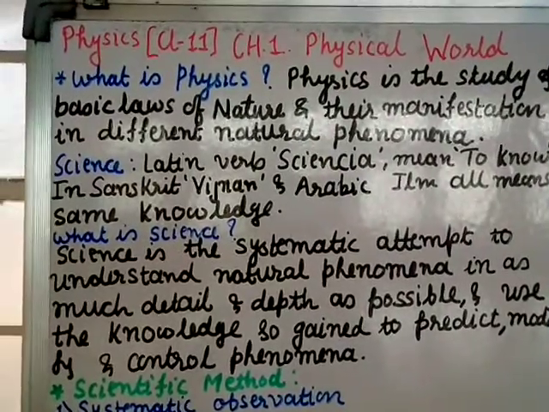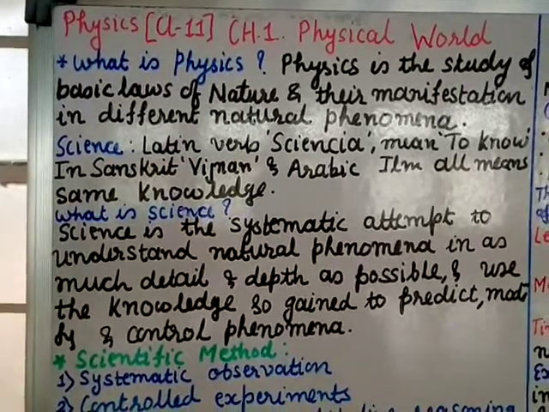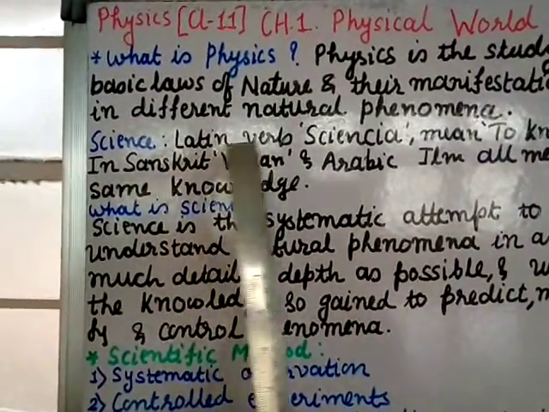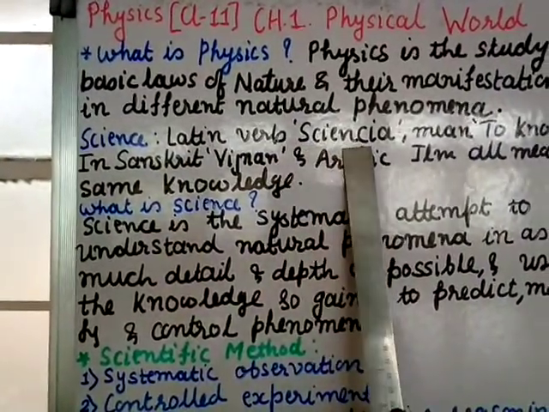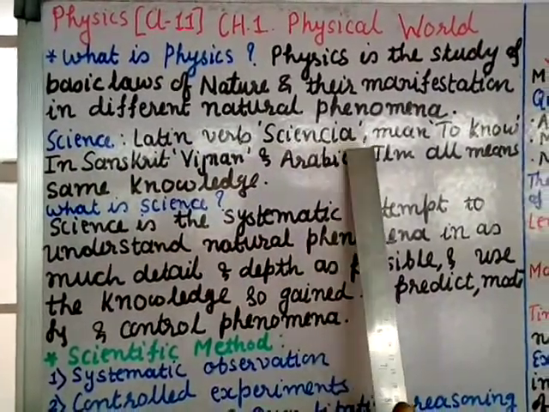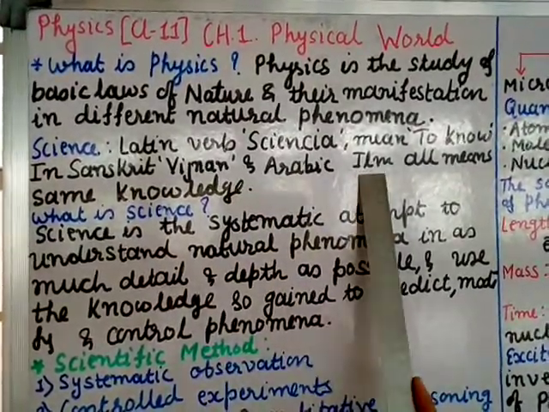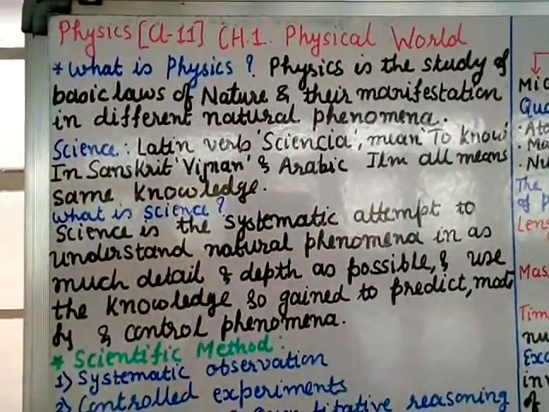Now physics is a part of science. So let us see what we mean by science. Science comes from a Latin word, scientia, and the meaning of this is to know. In Sanskrit it is Vignan and in Arabic ilm, and all this means knowledge.